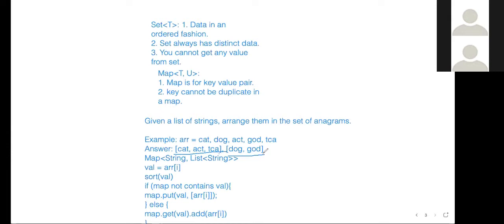The similar anagrams. Yes, the answer is a list, right? And this list contains the anagrams, right? Okay, so the answer is not a count. The answer is two lists, right? Suppose we add a new string here, something like FBA, then we will get a third list,